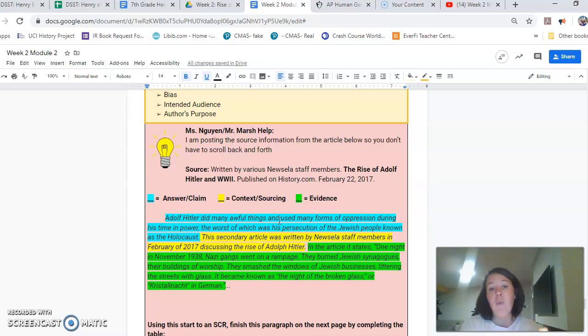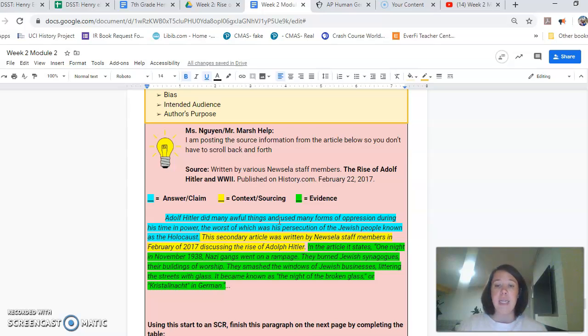Because we're only using one source, it's a little bit more like what you practice normally in ELA with Ms. Graham, rather than all of the different sources that we normally practice with. But let's take a look at what it sounds like. Adolf Hitler did many awful things and used many forms of oppression during his time in power, the worst of which was his persecution of the Jewish people known as the Holocaust. This secondary source article was written by Newsela staff in February of 2017 discussing the rise of Adolf Hitler.